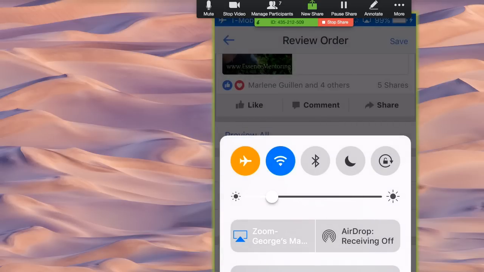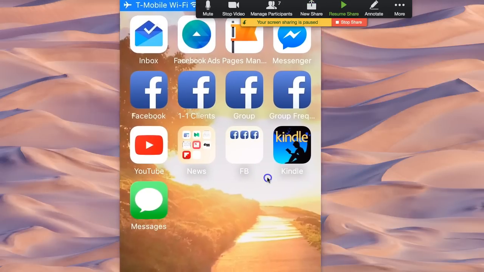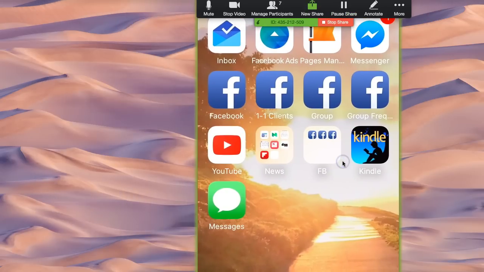And now you're seeing my iPhone screen. Sorry, the video recorder is not big enough to see this, but typically you can see this very clearly. Everyone else can see this clearly.